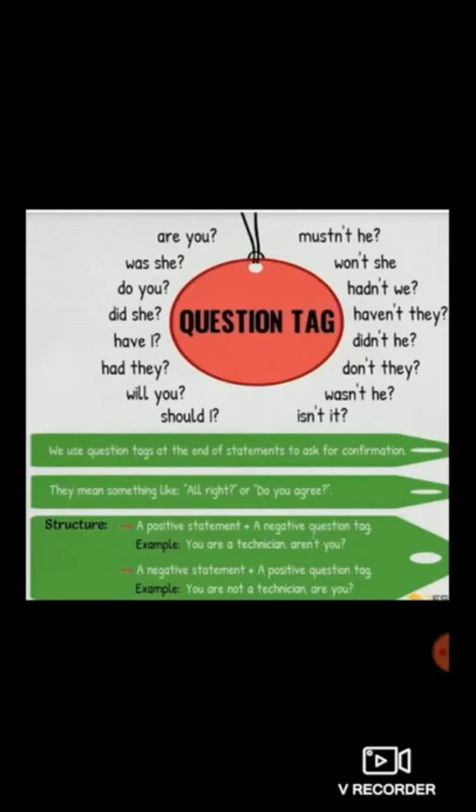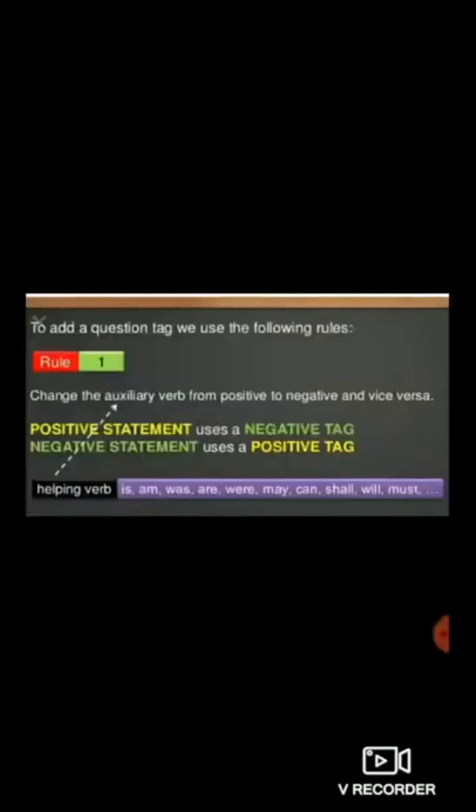Now let's see the rules to use question tags. Students, you can see on your mobile screen rule number 1. Rule number 1 says: change the auxiliary verb from positive to negative and vice versa. Now what do you mean by auxiliary verb?